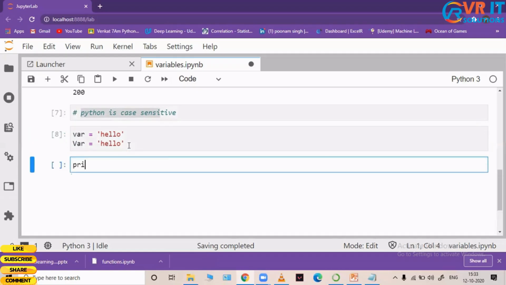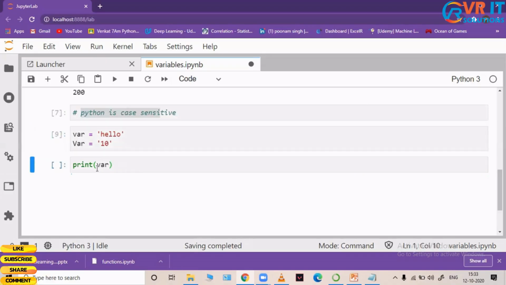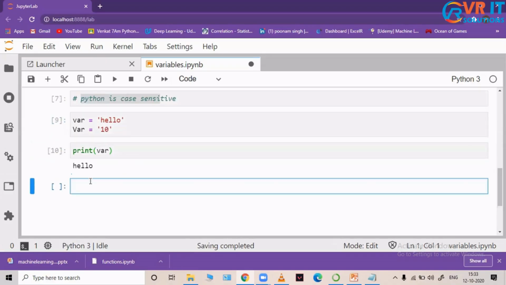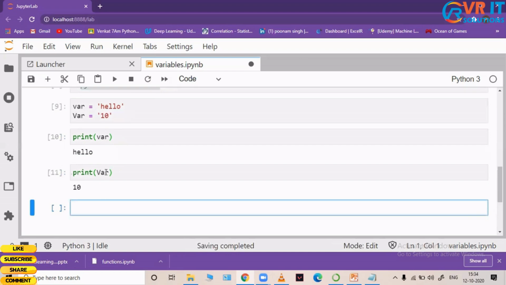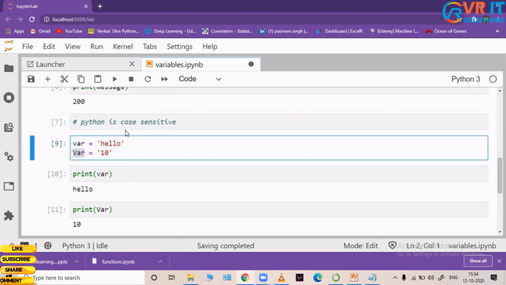When I say print, lowercase var, let me change this value, it will give me hello. When I say print and use this uppercase VAR, it'll give me 10. So remember, Python is case sensitive, unlike other programming languages. Some programming languages are not case sensitive. They treat this var and this VAR as the same variable. But Python, remember, is case sensitive.